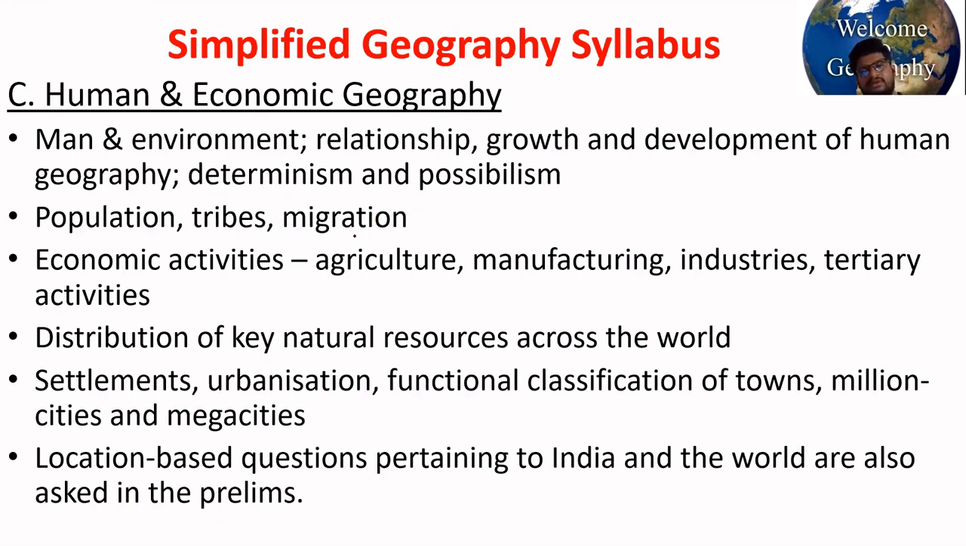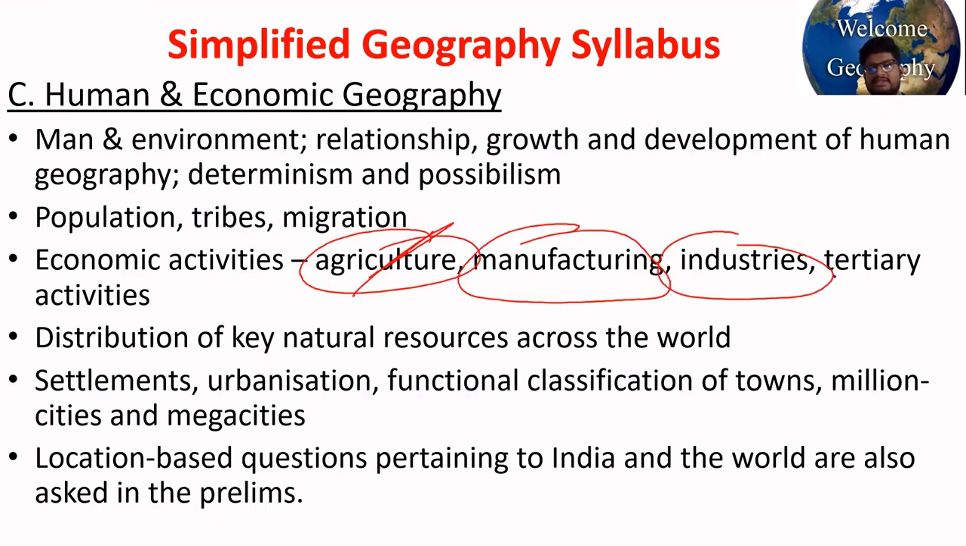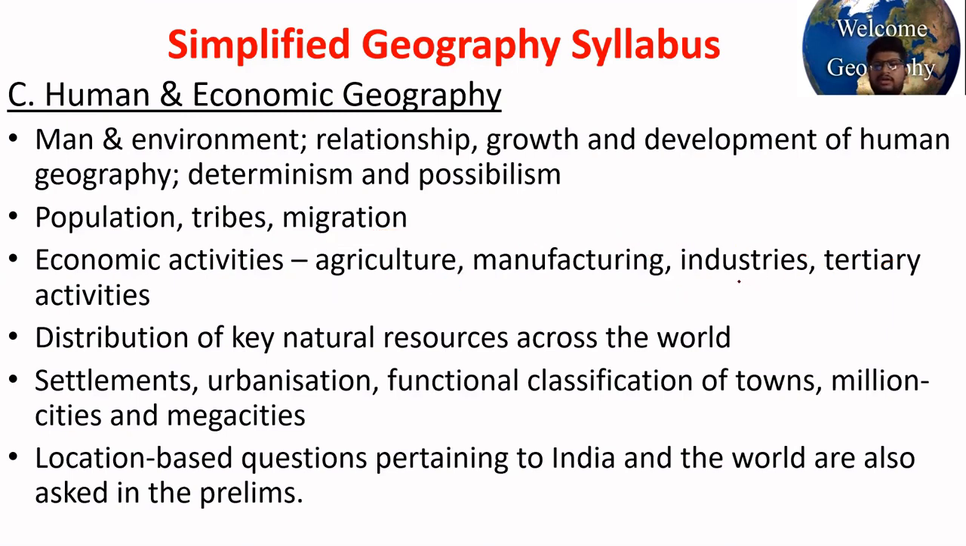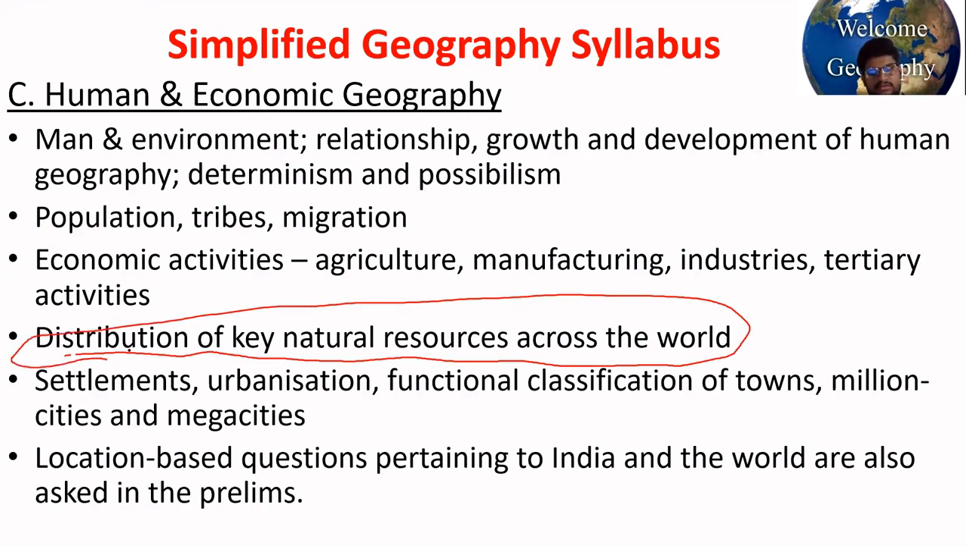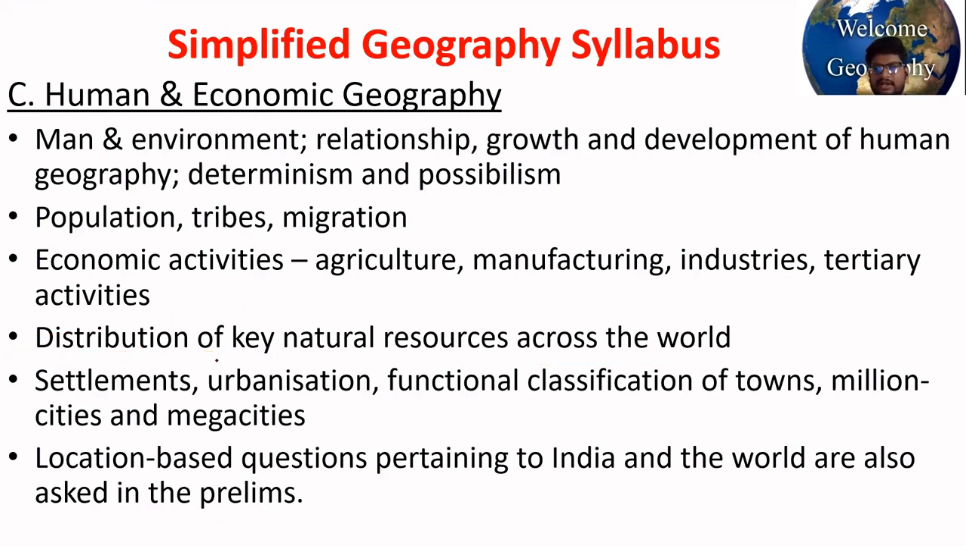Migration. What are the push and pull factors for migration? Why is there rural to urban migration? What are the factors leading to migration? Okay. Then economic activities, agriculture, primary activity, manufacturing, industries, tertiary sector, that is your IT and all. Okay. Their locations, corridors. What is the government trying to do for this? Then distribution of key natural resources around the world. And especially you should concentrate on South Asian countries and the subcontinent.